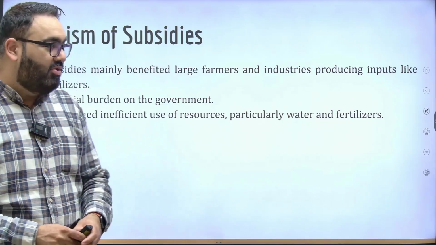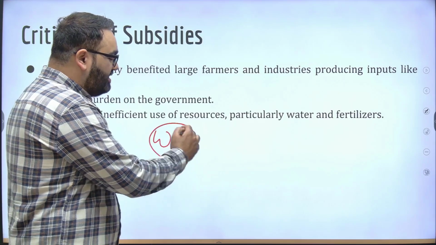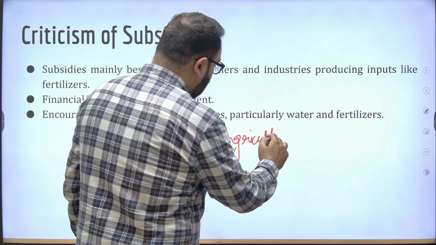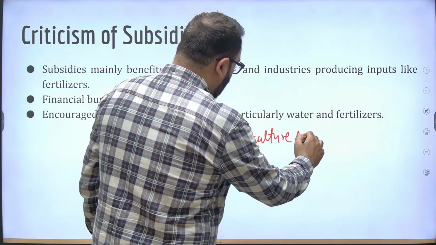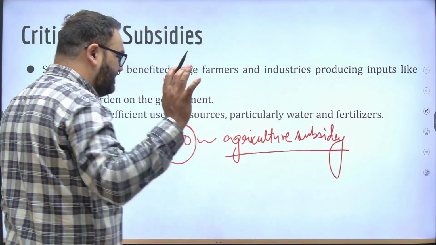For example, even if you look at WTO, we'll read about that later. In the WTO also, there's such a big debate about agriculture subsidy. Because the problem with agriculture subsidy is that it can distort trade. I'll give you a simple example.